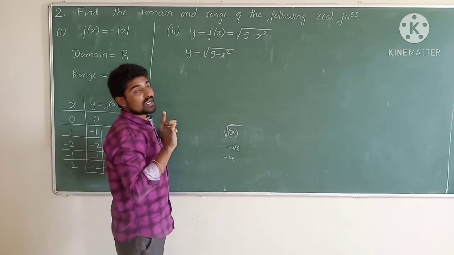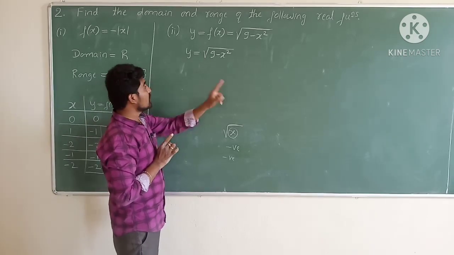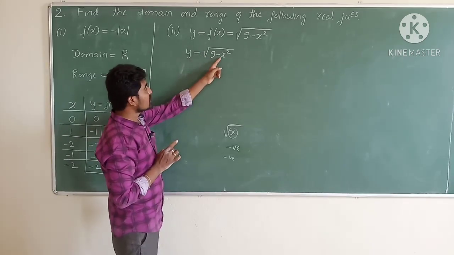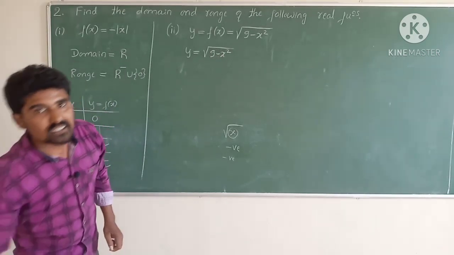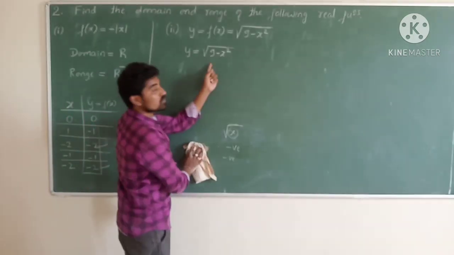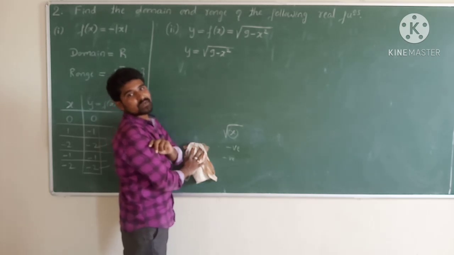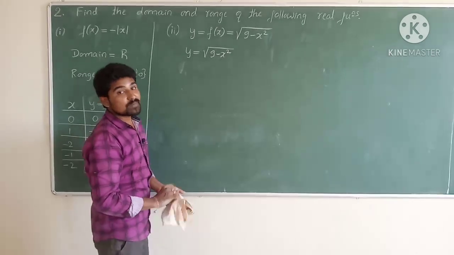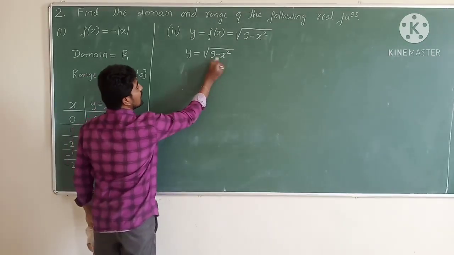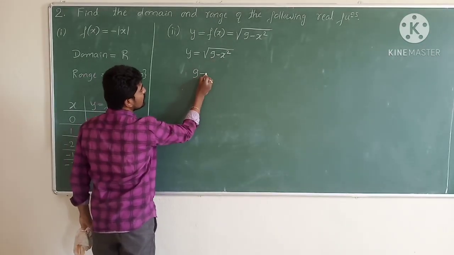So we need to find out the domain and the range. Therefore, the 9 minus x square is present under the square root. Hence, the value of 9 minus x square should not be a negative value. It means that first condition, 9 minus x square positive value.